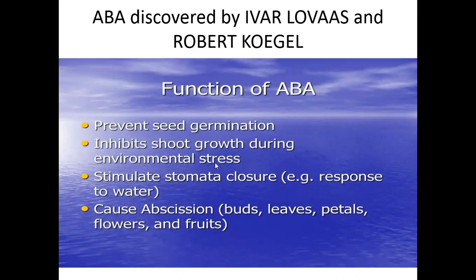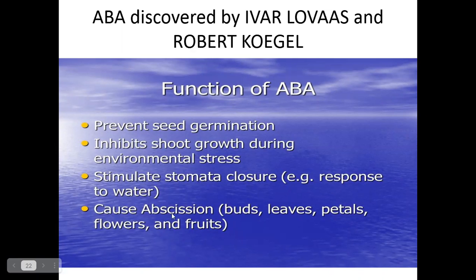Under environmental stress, the shoot cannot develop into new tissues. This is done by ABA. It also stimulates stomatal closure and opening movement, for example in response to water.